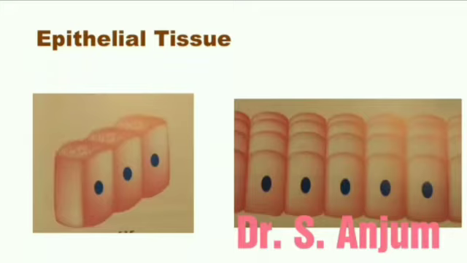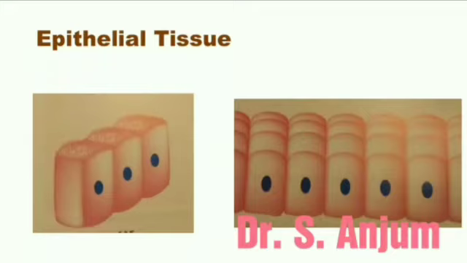The functions of epithelial tissue are protection, like skin provides protection from the external environment and from germs. Absorption, like in the alimentary canal, it has the function of absorption.